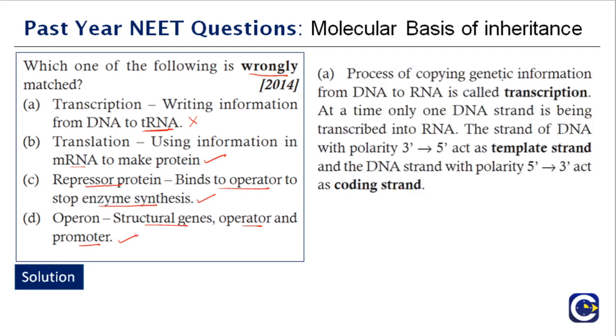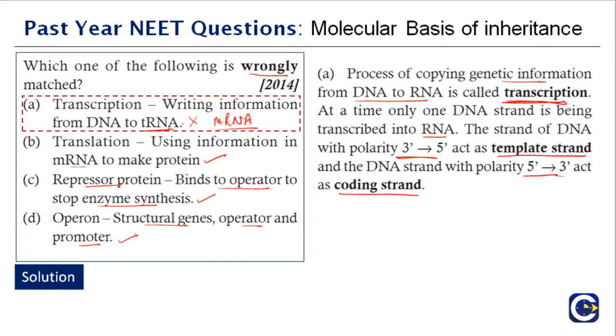The process of copying genetic information from DNA to RNA is called transcription. At a time, only one DNA strand is being transcribed into RNA. The strand of DNA with polarity 3' to 5' acts as the template strand, and the DNA strand with polarity 5' to 3' acts as the coding strand. So it is writing information from DNA to mRNA and not to tRNA. So the statement that is wrong is option A.